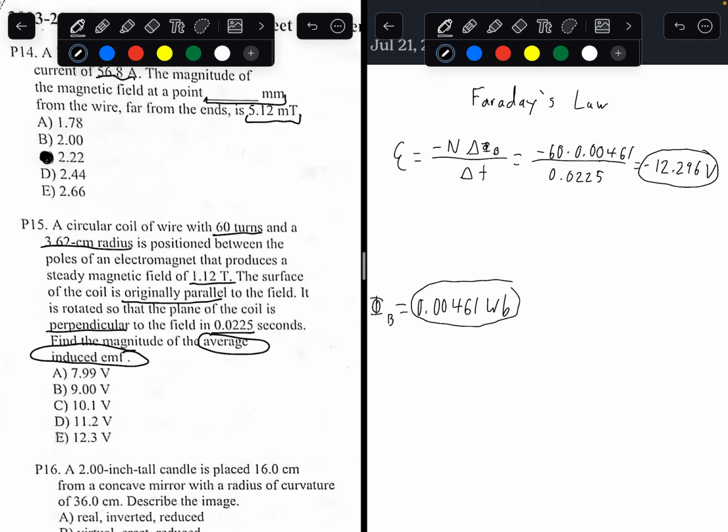That's the induced EMF. However, it's asking you to find the magnitude. So you take the absolute value of that. So negative 12.296, the absolute value of that is just 12.296 volts. That's the answer, 12.296, which we would round to 12.3. So the answer to number 15 is going to be E. Number 16.